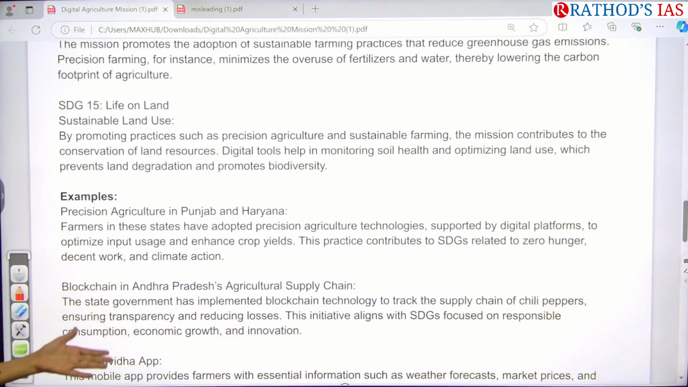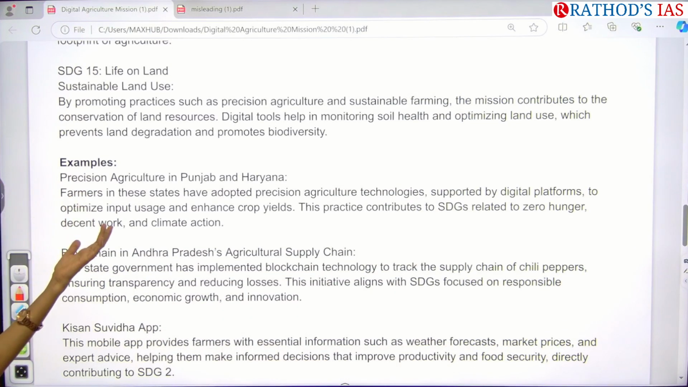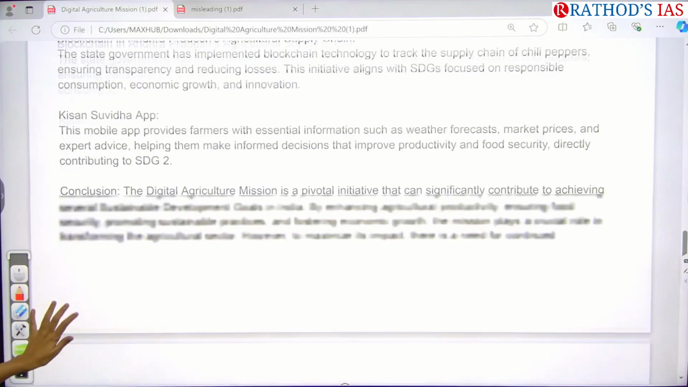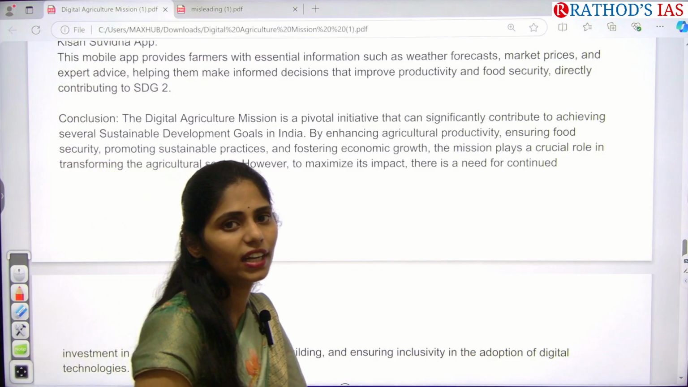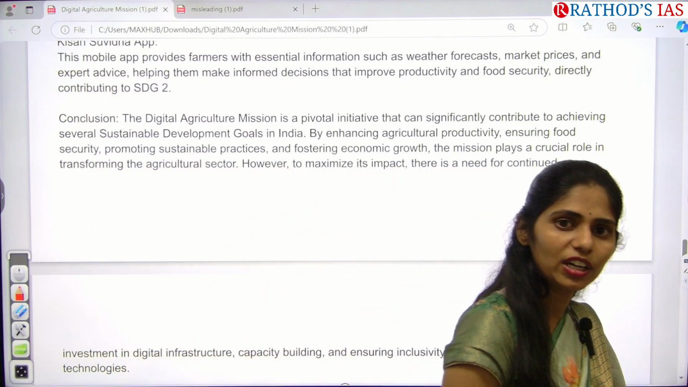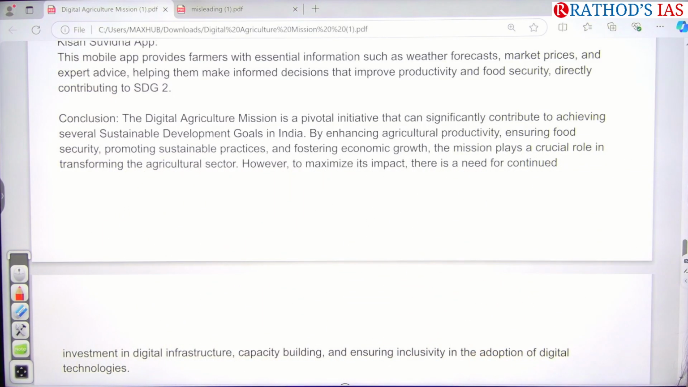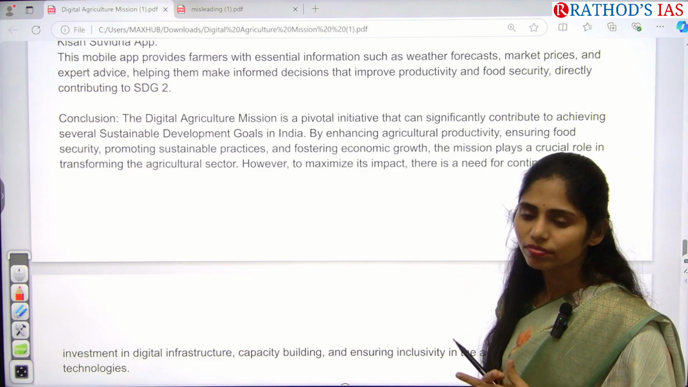So at last, if you want, you can write the examples that I already quoted earlier. Finally, you can conclude your answer by summing up the important things. What is the important objective? We can increase agricultural productivity, ensure food security, promote sustainable practices, foster economic growth, and transform the agriculture sector, and we can achieve our aim of Viksit Bharat 2047. In this way, you can write. And this is our explanation.